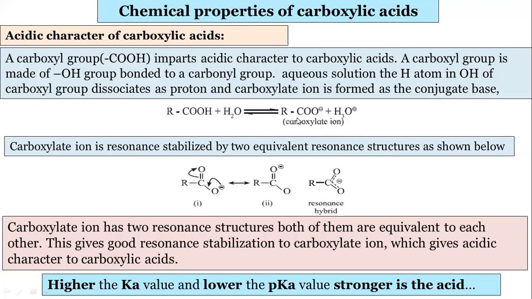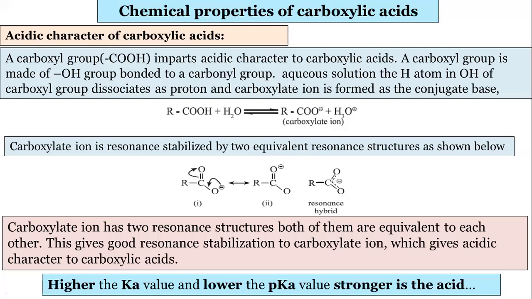Depending upon the stabilization of the conjugate base, the strength of the acid depends. So this conjugate base is stabilized with resonance here. This O minus, this electron density can be shifted, and it will be stabilized. There are two structures here, and this is a resonance hybrid. So stabilization of this carboxylate ion is responsible for the acidic character.